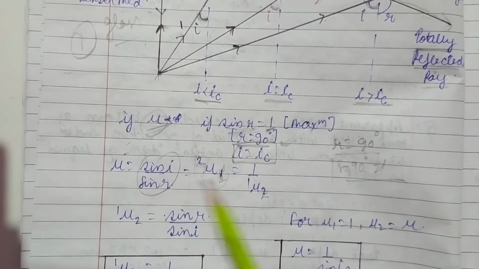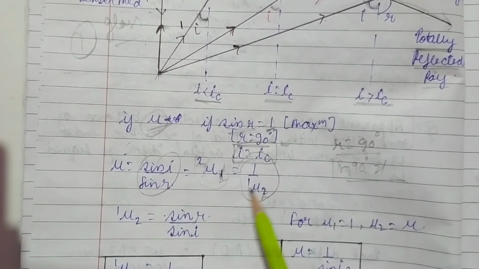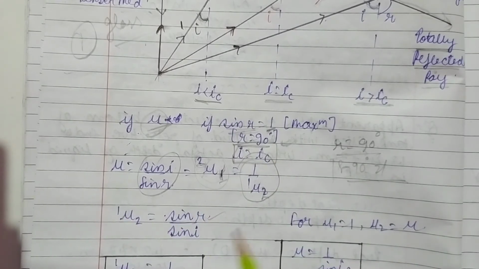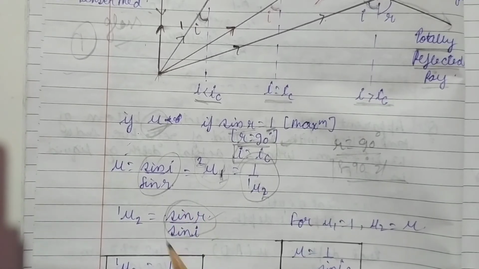Now let us see these two equations. Can we take the reciprocal of this equation? If we reciprocate this equation, what do we get? Mu 1 2 is equal to sine i upon sine r.